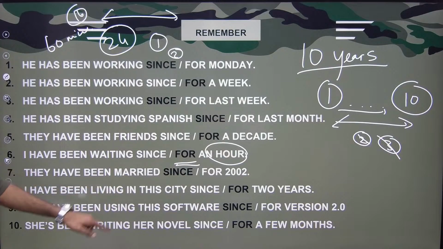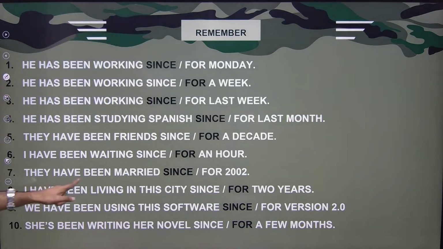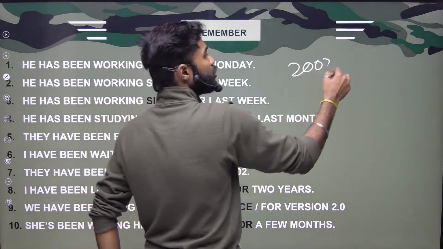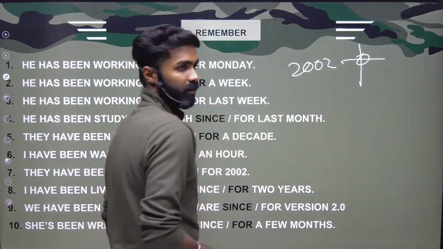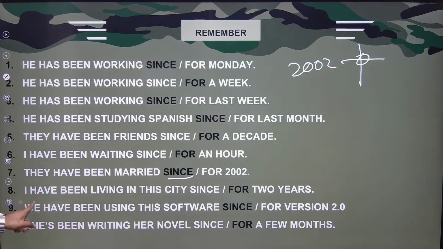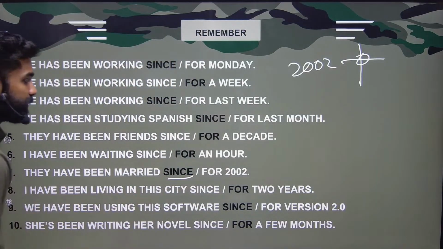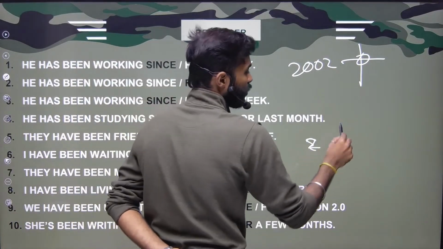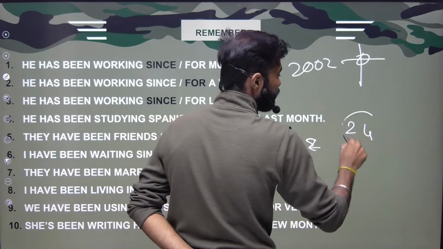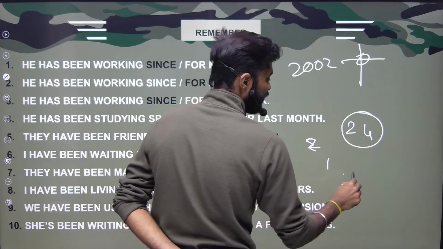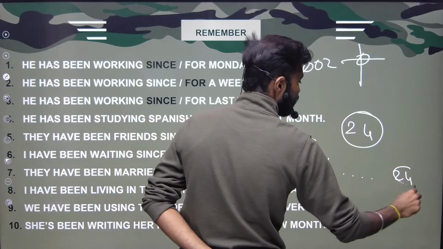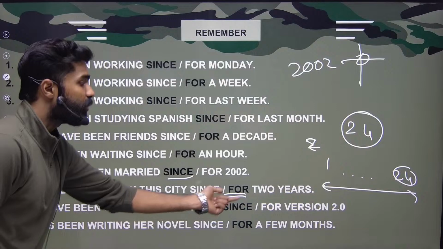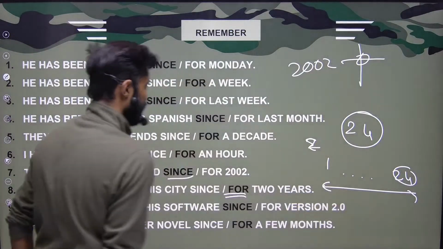They have been married since 2002. 2002 is a proper point of time, right? Since 2002. I have been living in this city for 2 years. 2 years means 24 months. First month, second month, and so on. I have been living in the city for 2 years. Okay, a period of time, right.